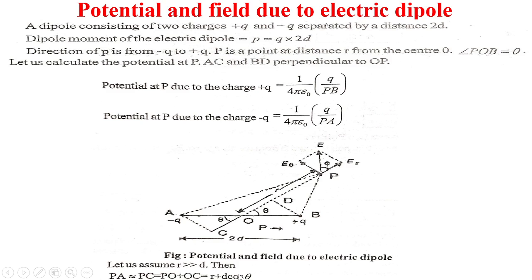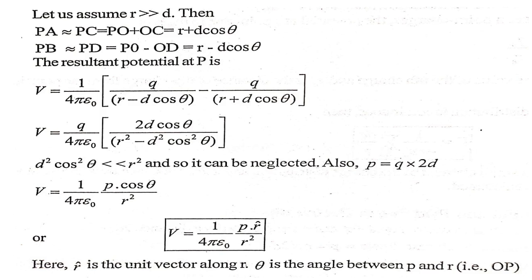From figure, let us assume r is greater than d, then PA is approximately PC equal to PO plus OC equal to r plus d cos theta, and PB is approximately equal to PD equal to PO minus OD, r minus d cos theta.